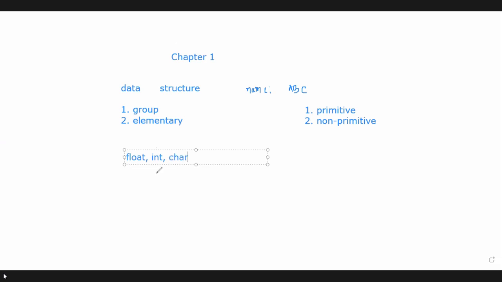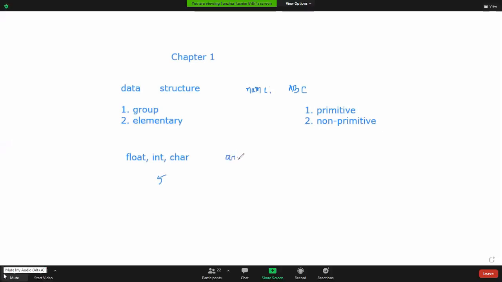So can we divide an integer type data? Suppose 5 is an integer type data. Can we divide it? It's a single value, right? We cannot divide these basic or fundamental data types. That's why it's called primitive data type. So when we are using this type of data type for organizing some data, or in a logical model or mathematical model, that is called primitive data structure. And what about non-primitive data structure? Just think about the array. How can we create an array?